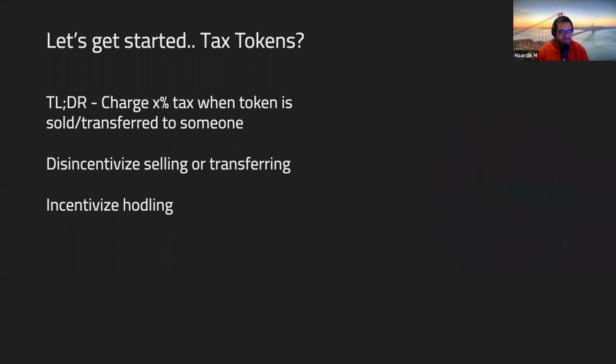So the TLDR is really just charge a certain amount of tax when your crypto or your token is being sold or transferred to somebody else. What that does is it disincentivizes selling or transferring, and it incentivizes holding the token for longer periods of time, right? So if I have 100 tokens and I send them to somebody, they'll only get 90. Or if I try to sell it for something else, I'll only be paid for 90.